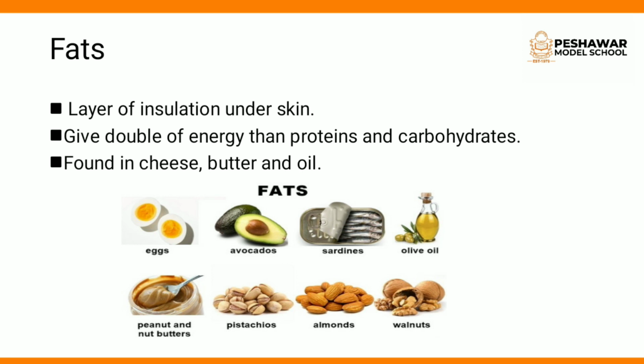Because it will lead you towards obesity, and it can cause many diseases like heart diseases. It will narrow your blood vessels. The extra fats accumulate in the blood vessels, and like this it will cause high blood pressure. So today we have studied the three basic nutrients: carbohydrates, proteins and fats.